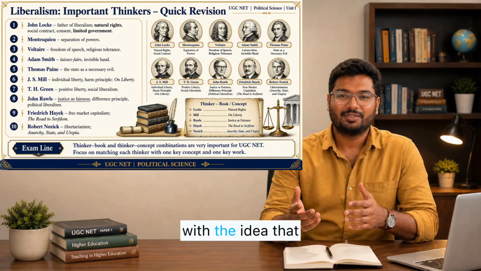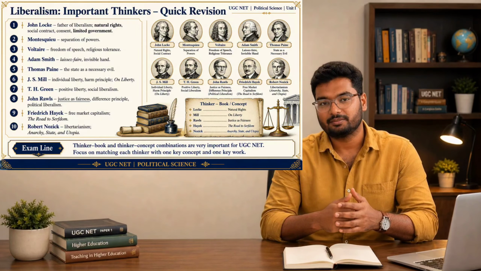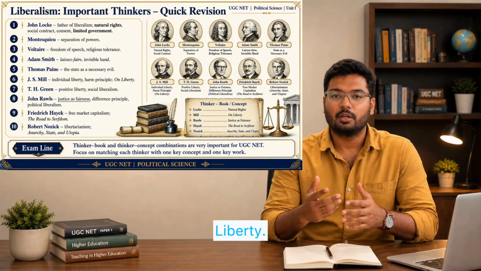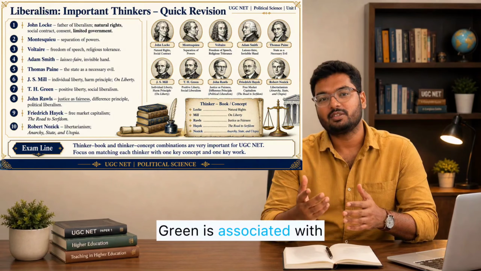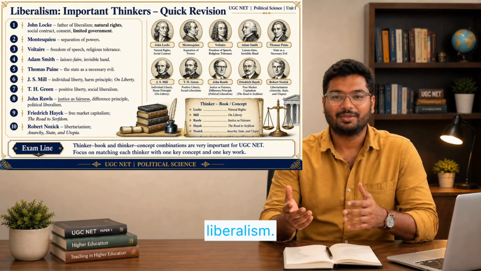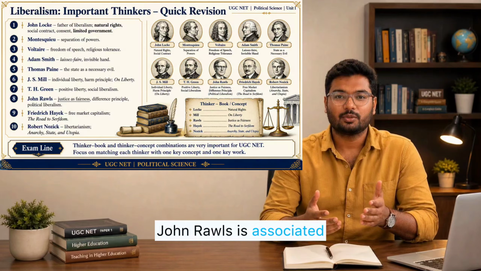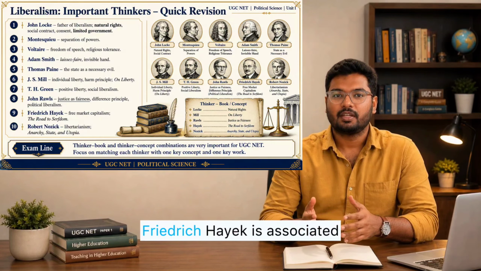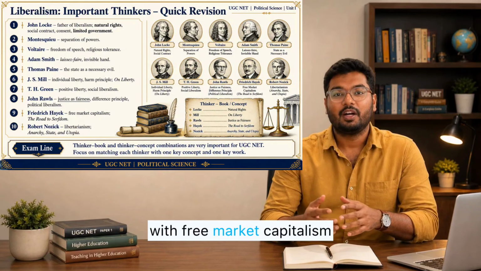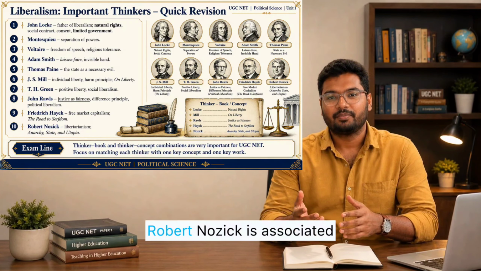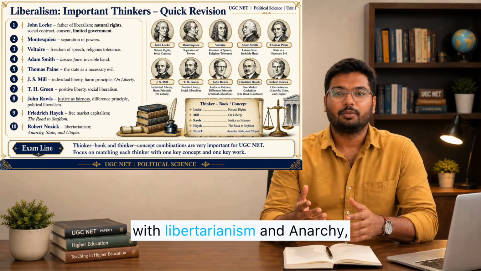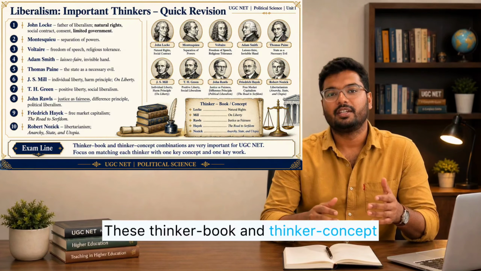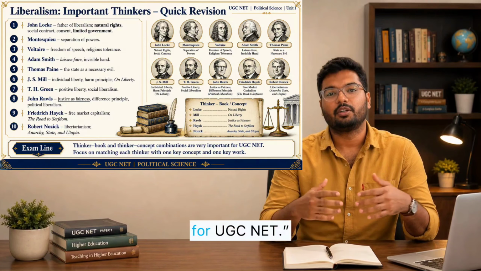Thomas Paine is associated with the idea that the state is a necessary evil. J.S. Mill is associated with individual liberty and the harm principle in On Liberty. T.H. Green is associated with positive liberty and social liberalism. John Rawls is associated with justice as fairness, the difference principle, and political liberalism. Friedrich Hayek is associated with free market capitalism and The Road to Serfdom. Robert Nozick is associated with libertarianism, Anarchy, State, and Utopia. These thinker-book and thinker-concept combinations are very important for UGC NET.